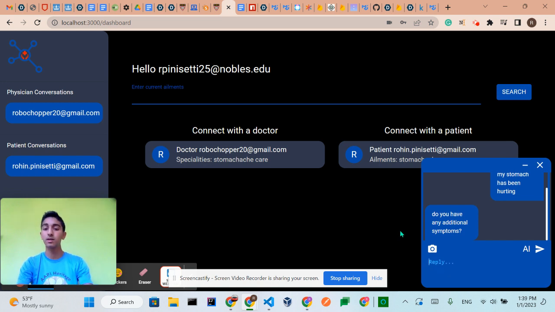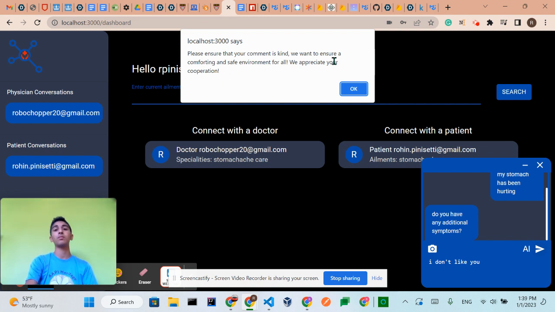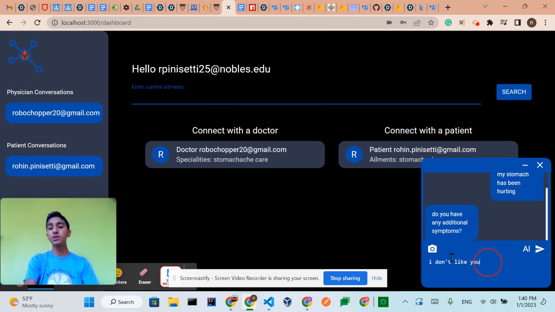So just a quick demo of that toxicity classifier. If I say, "I don't like you," we get an alert saying, "Please ensure that your comment is kind," and it doesn't allow us to send the message. So as you can see, we're just trying to vet any unproductive comments so that we can maintain that comforting environment.